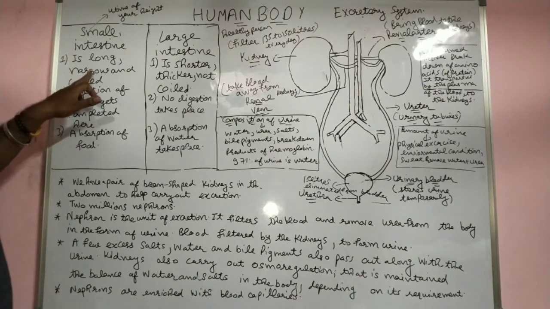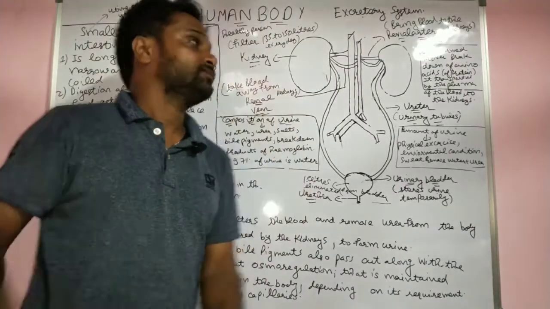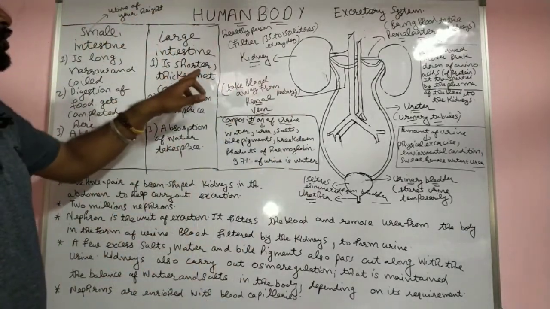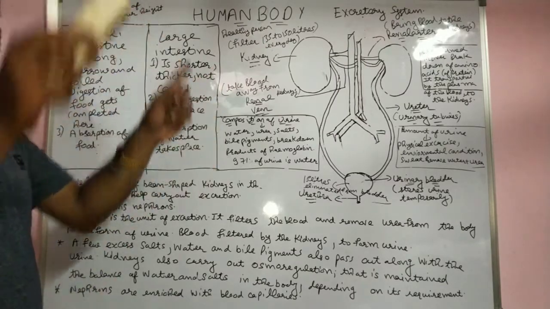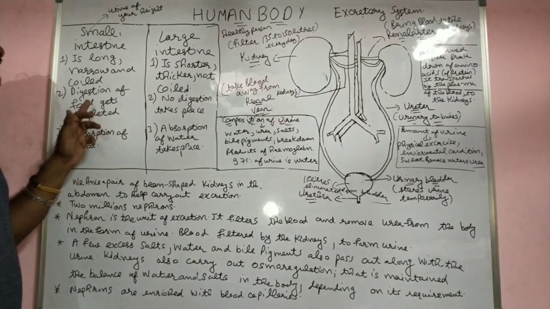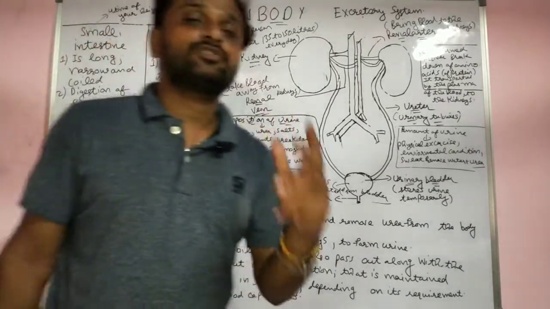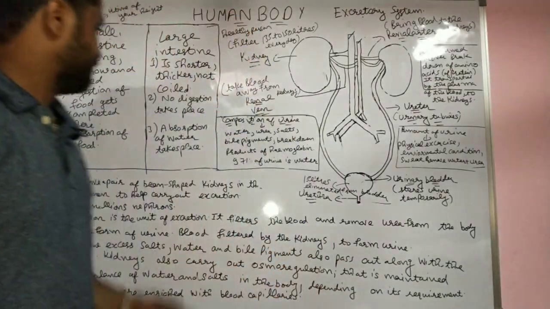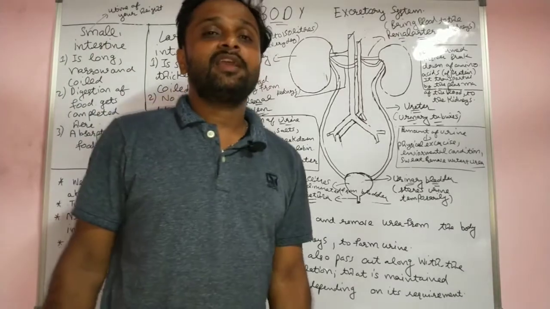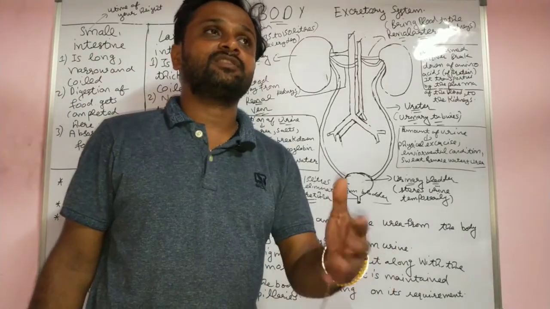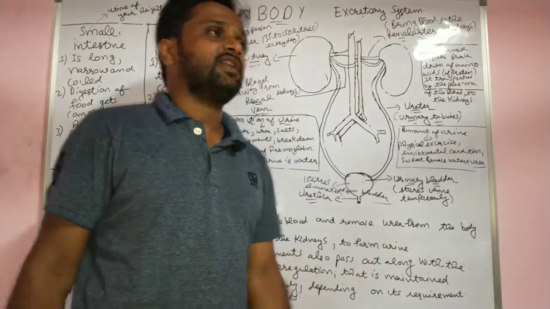Small intestine is a long and narrow coiled tube. The large intestine is shorter and thicker, not a coil, simply a tube. Digestion of the food gets completed in the small intestine. A full digestion occurs in the small intestine. No digestion takes place in the large intestine. Here the removal of undigested food takes place in the large intestine.